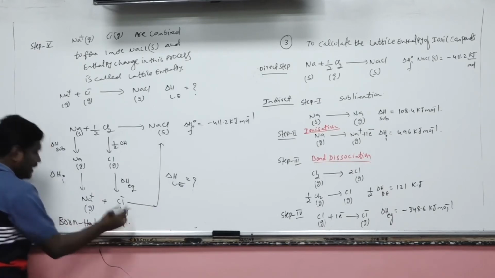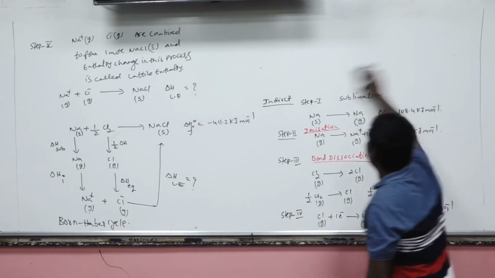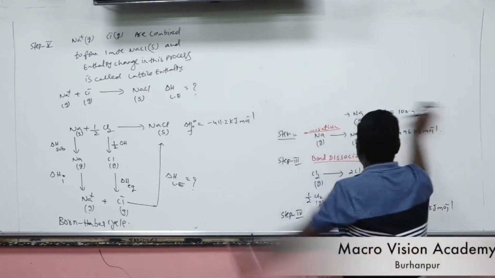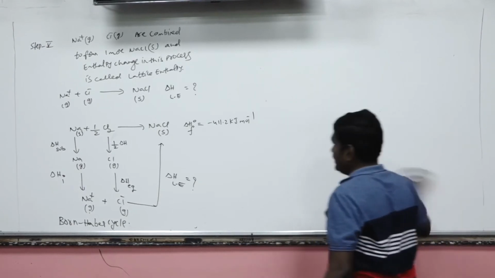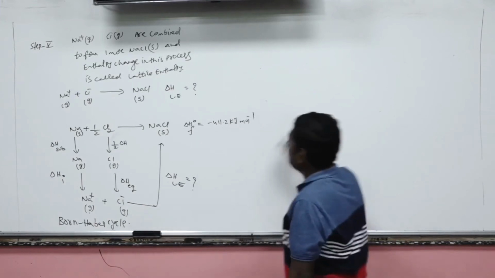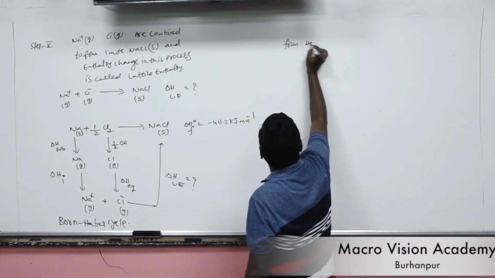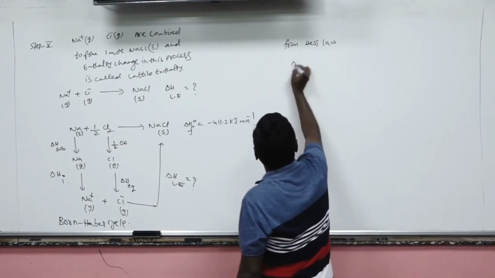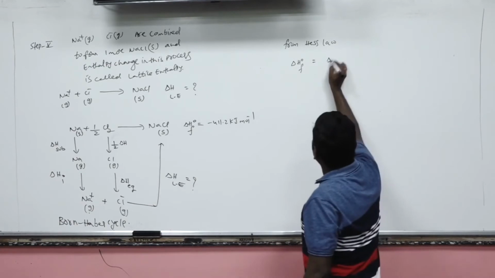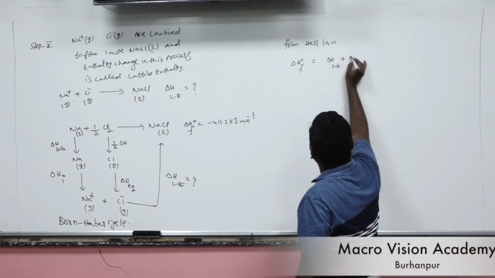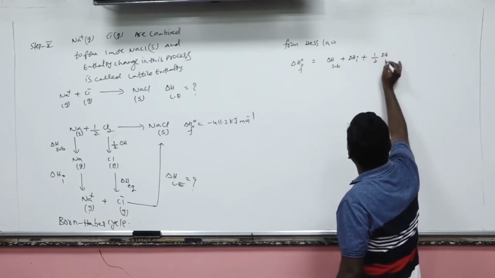From this Born-Haber cycle, by applying Hess law, we can calculate the energy change occurring in the fifth step, which is known as the lattice energy. Now from Hess law, the standard enthalpy of formation of NaCl is the algebraic sum of delta H sublimation plus delta H ionization plus half into bond enthalpy, that is the bond dissociation.